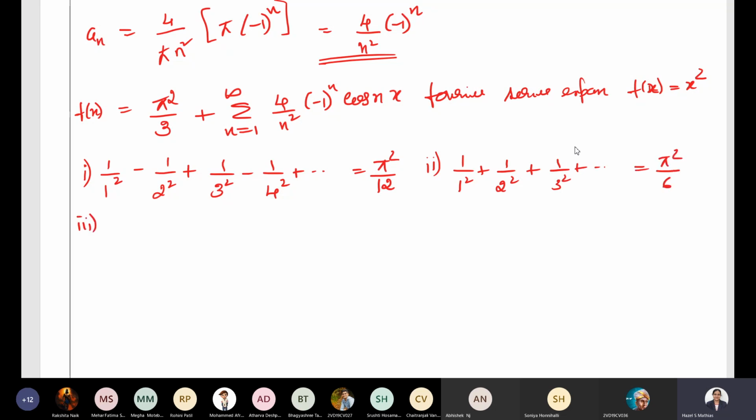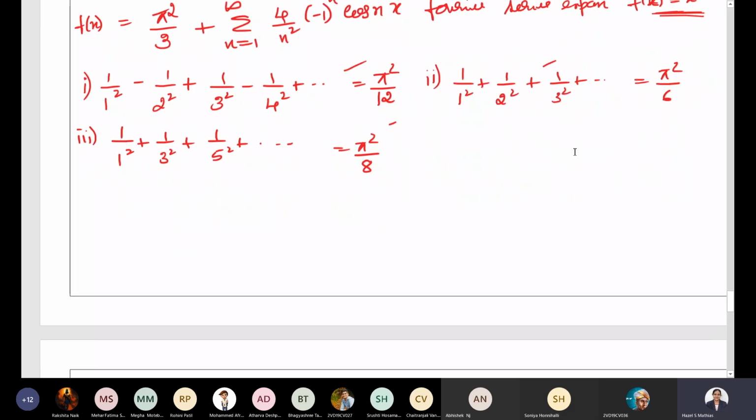Next, the third term they have asked us to deduce is 1 by 2 square plus 1 by 3 square plus 1 by 5 square etc. that is equal to pi square by 8. As this is very simple, one of the terms is 0 for this Fourier series expansion, and they might ask you to deduce one of them.